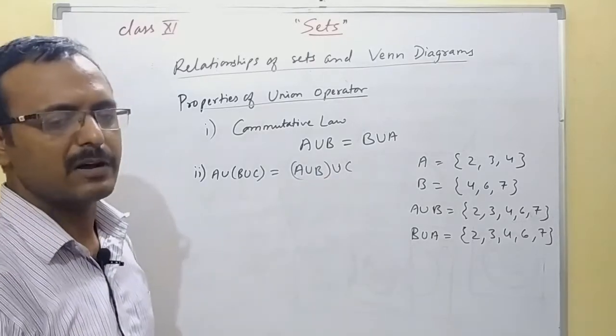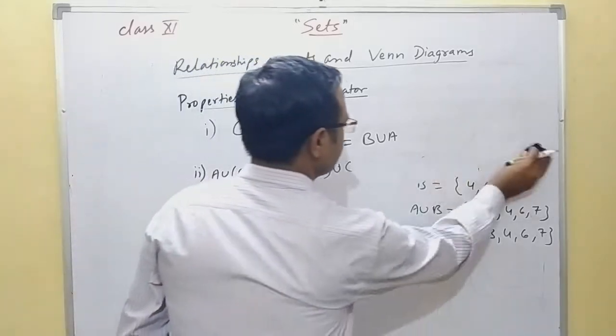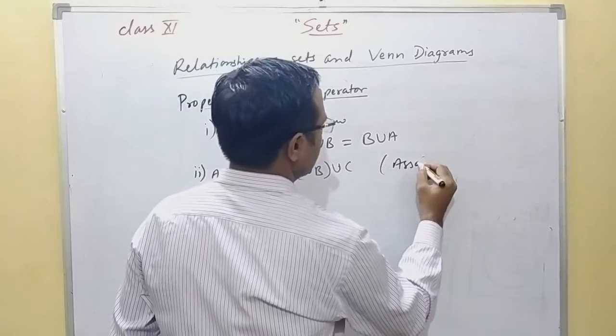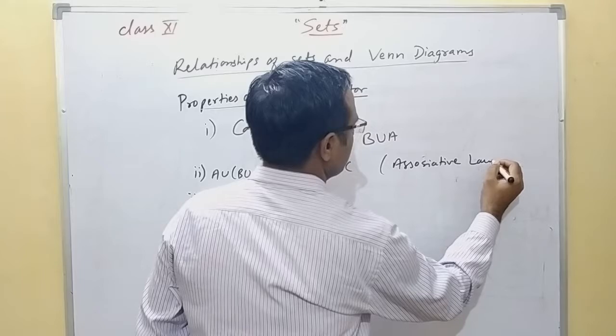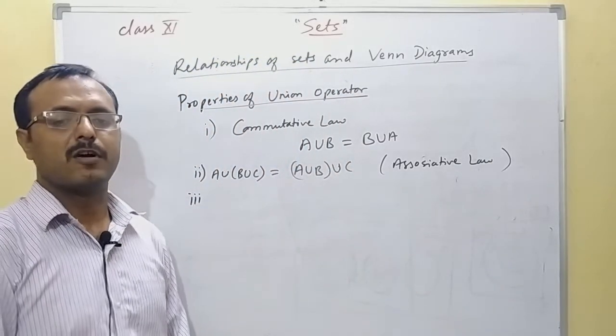After doing the operation you will get the same result. You can say that the associative property holds. It follows the associative law.